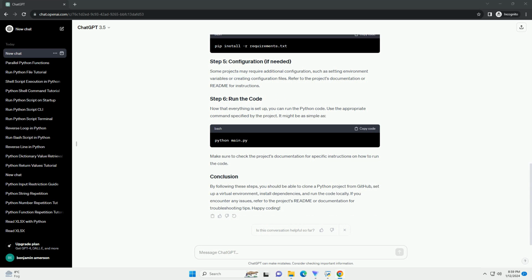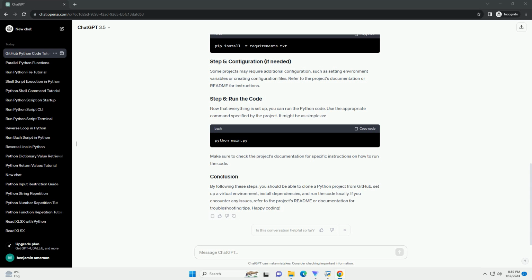Before you can clone a GitHub repository, you need to have Git installed on your machine. You can download Git from the official website, Git Downloads. Once Git is installed, open a terminal or command prompt and navigate to the directory where you want to store the project. Then, run the following command to clone the repository. Replace username with the GitHub username and repository with the name of the repository you want to clone.